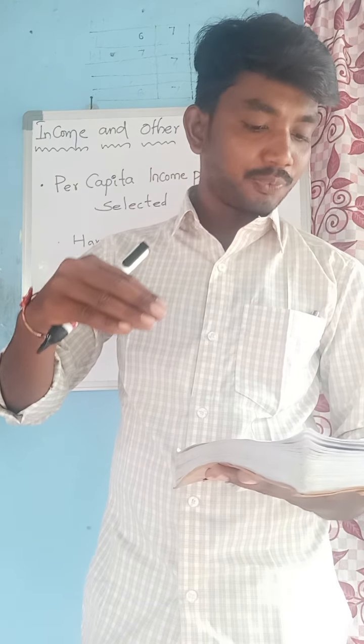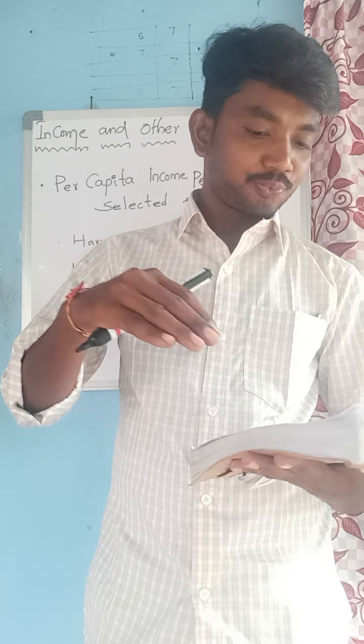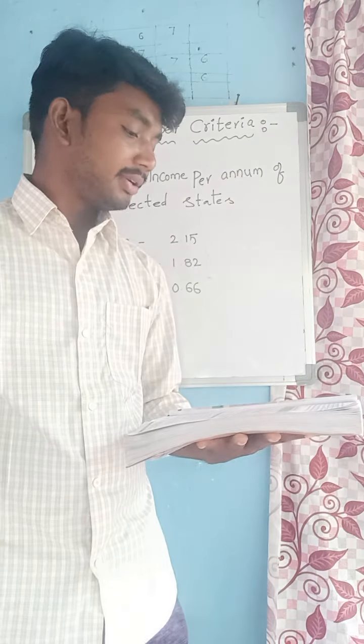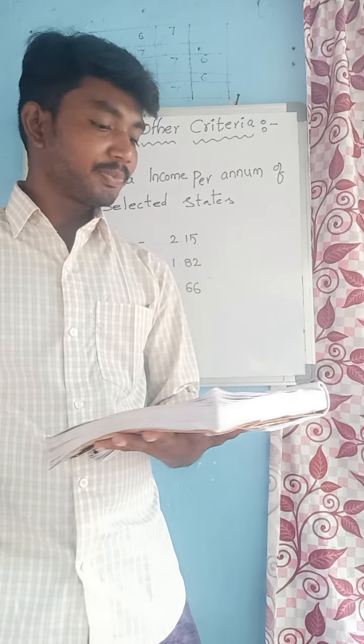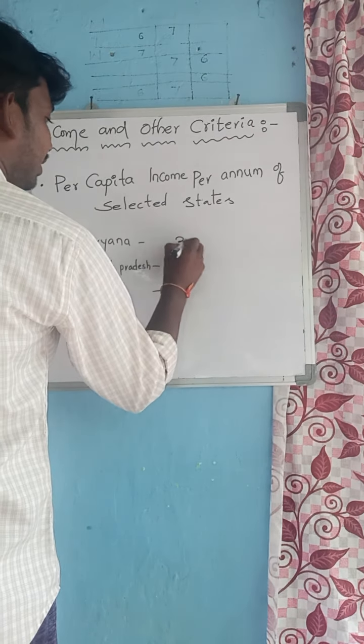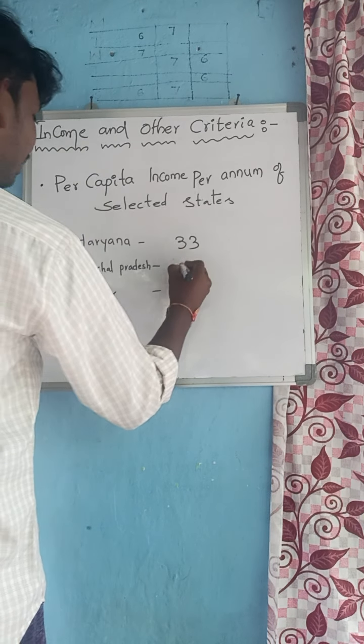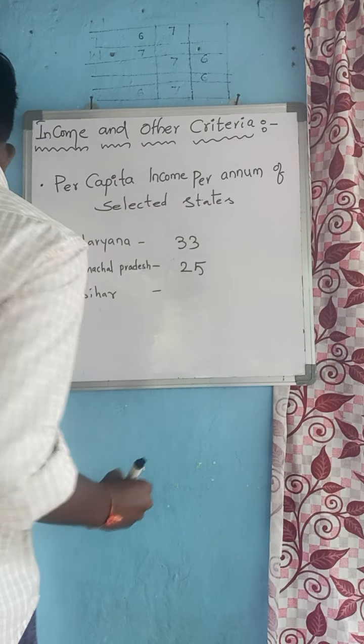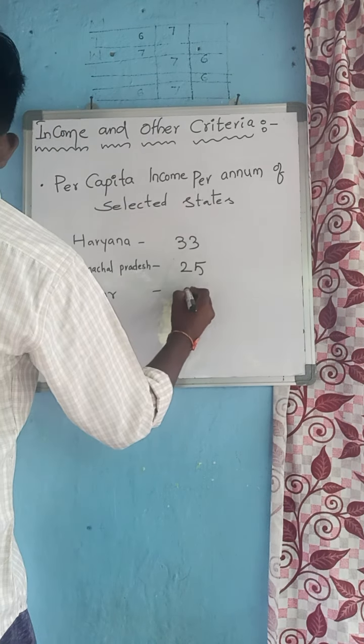IMR means infant mortality rate: out of 1000 live children born, the number who die within a year. That rate is 33 in Haryana, 25 in Himachal Pradesh, and 38 in Bihar.